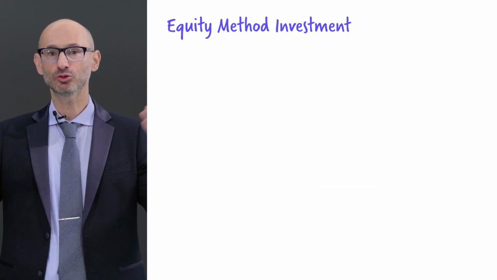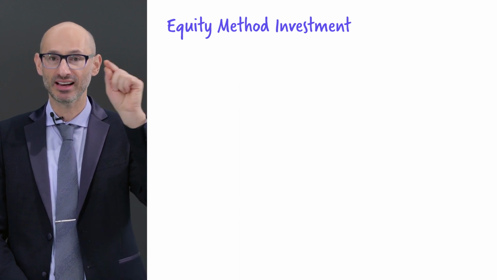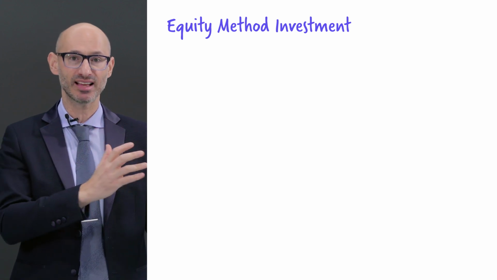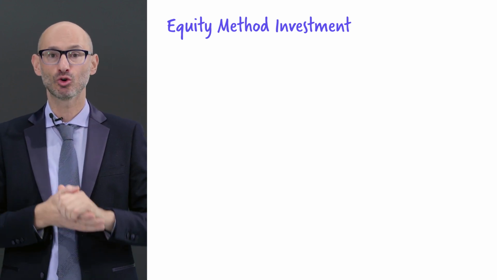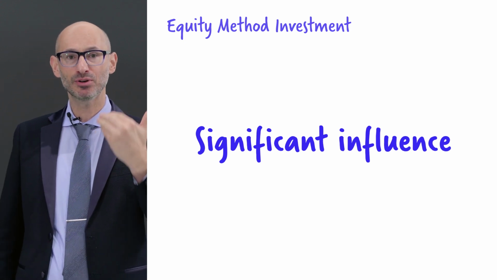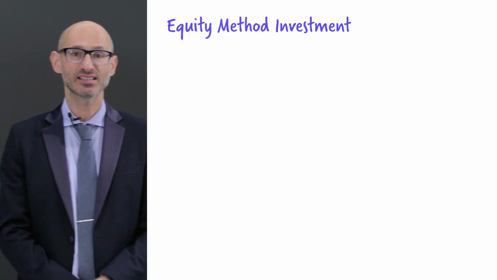Now let us turn to the equity method of investments. Remember, for an investment to be classified as such, we need to own anywhere between 20% and 50%. This is considered significant influence. Why would a company purchase another one on a 30% basis? Well, the reason is simple.